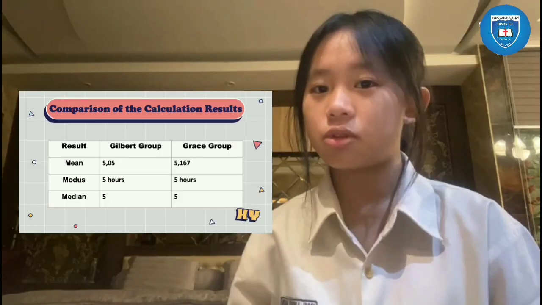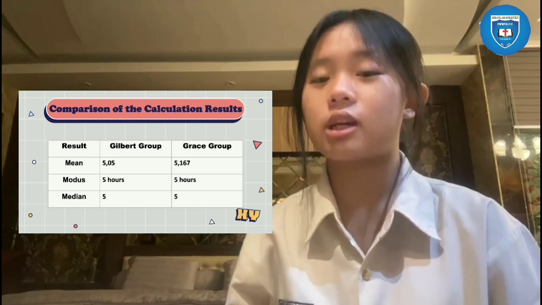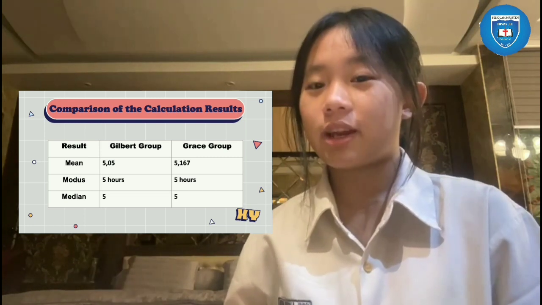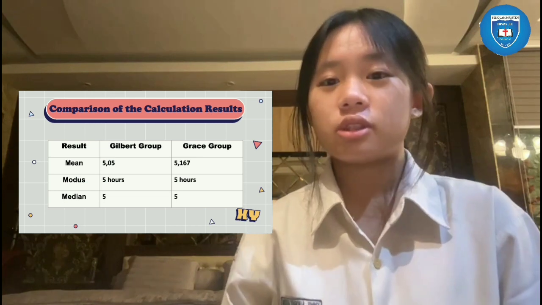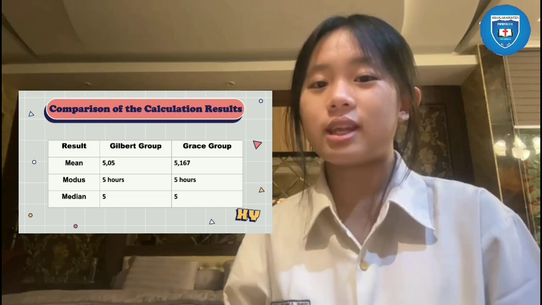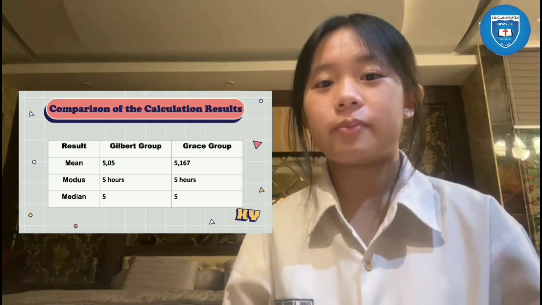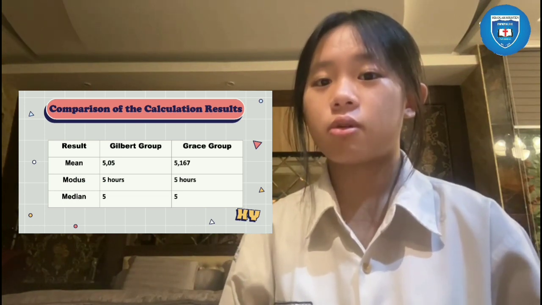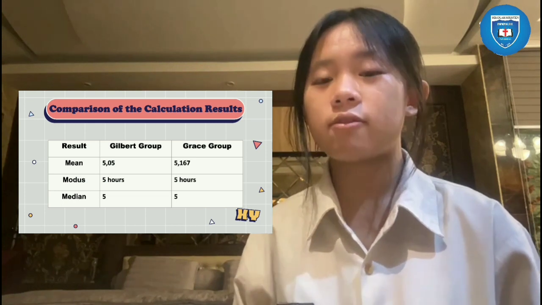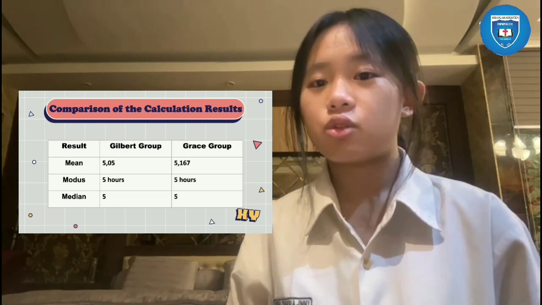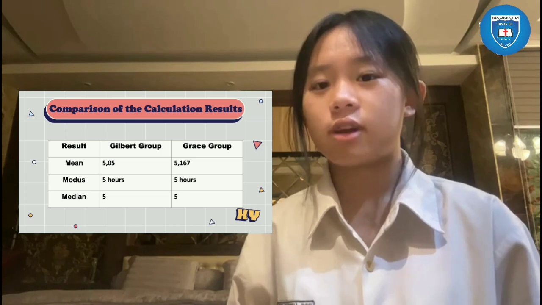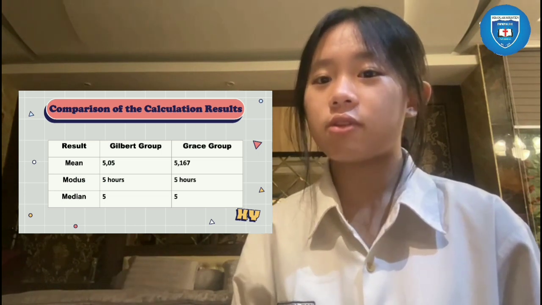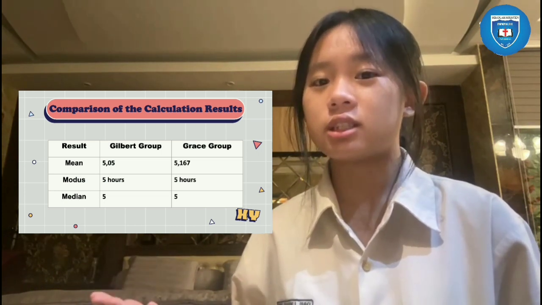Comparison of the calculation results between the Gilbert group and the Grace group produced the following data: the Gilbert group has an average of 5.05 while the Grace group has an average of 5.167.